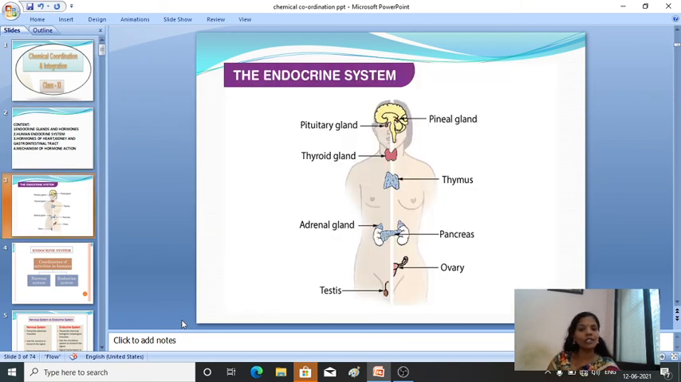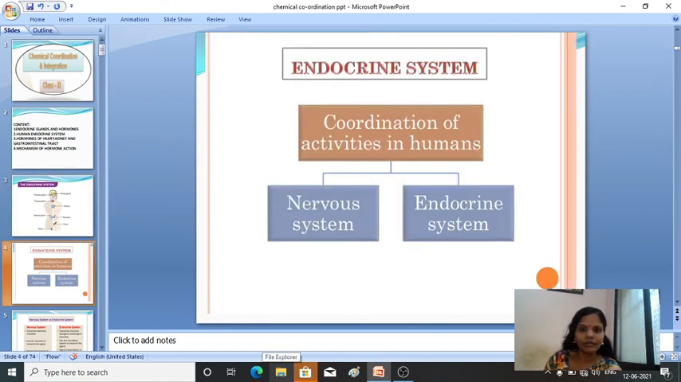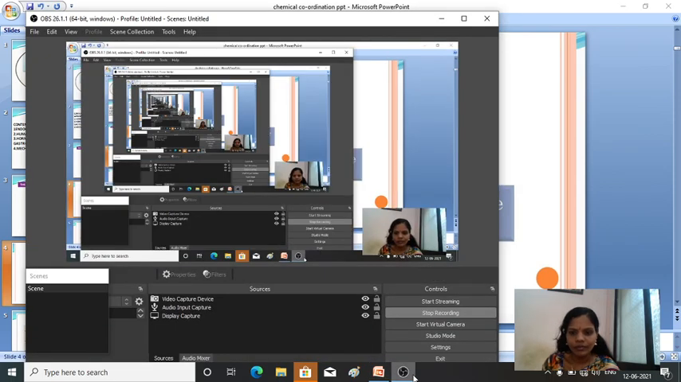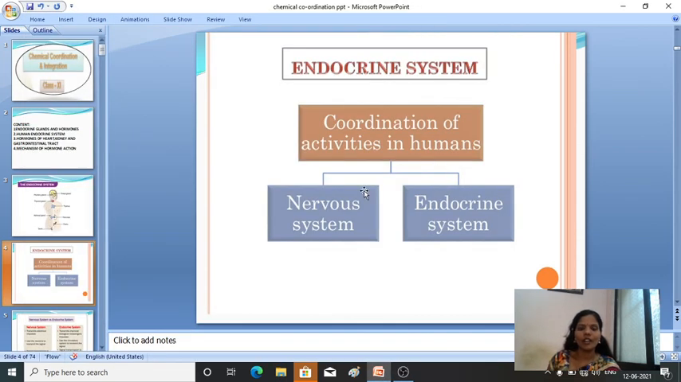So this is a complete human endocrine system. This is the male part and this is the female part. Exactly the location of the different glands you can see. I'll come to this slide later. Just a minute. Fine. So next comes the endocrine system.